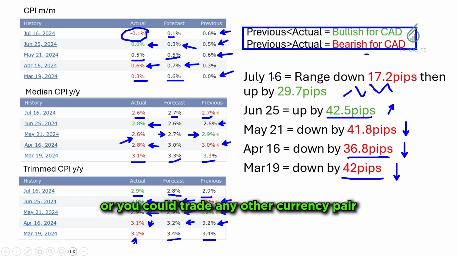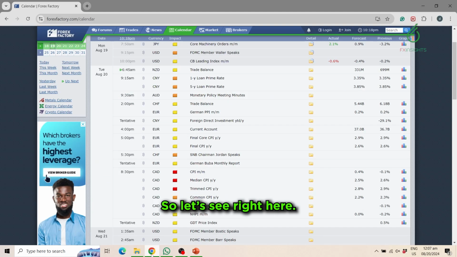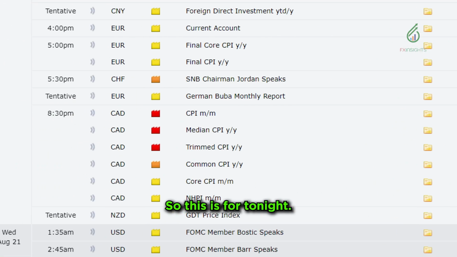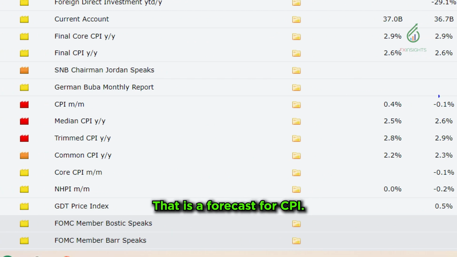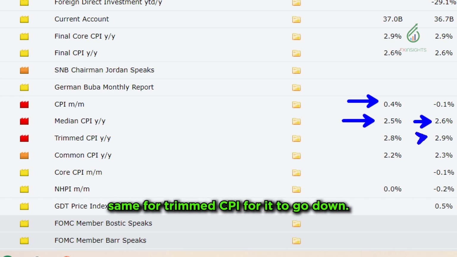You could trade that, or you could trade any other currency pair that you think might move the way you expect it to. Now, in terms of the forecast, let's look at Forex Factory. This is for tonight. It will come out at 8:30 p.m. That is a forecast for CPI. The forecast is for it to increase. Median CPI is for it to go down by 0.1. Same for trimmed CPI, for it to go down.